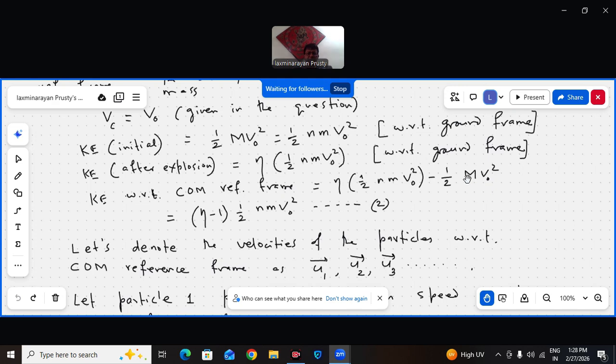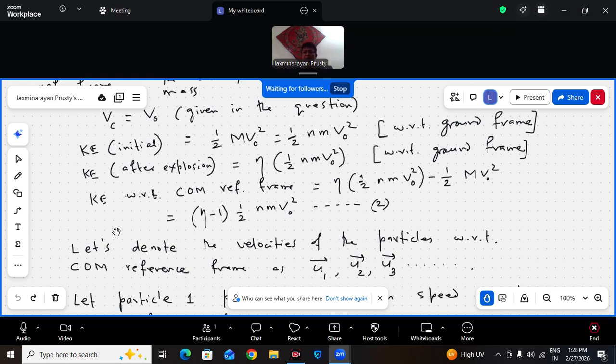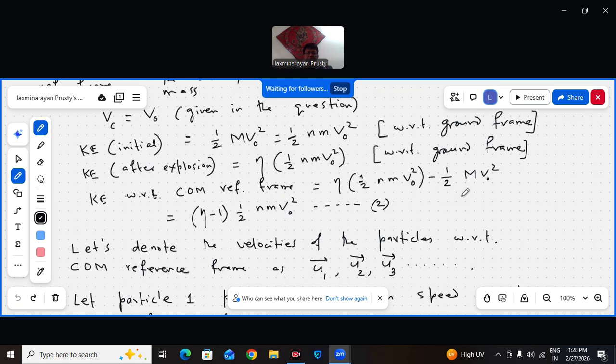So that is eta minus 1, half Nm V0 square. This is the kinetic energy with respect to the center of mass reference frame, and this is after the explosion.